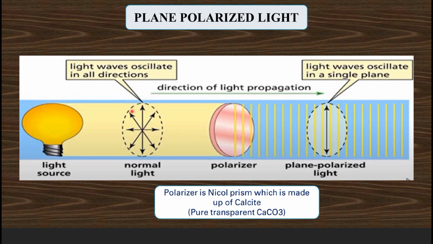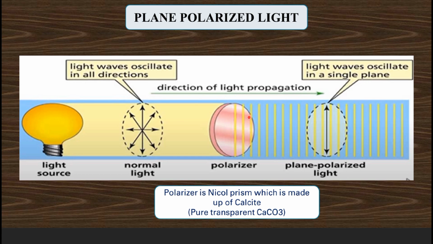When this normal light is allowed to pass through a polarizer, usually a nicol prism made up of calcite, it allows the light which travels through one plane alone. So the light that comes out from this polarizer will propagate only through one particular plane.